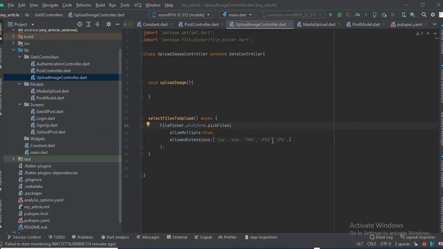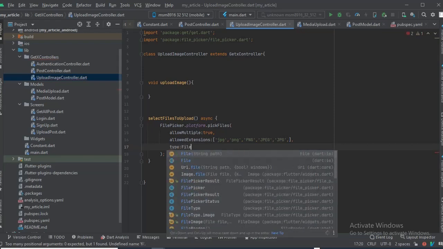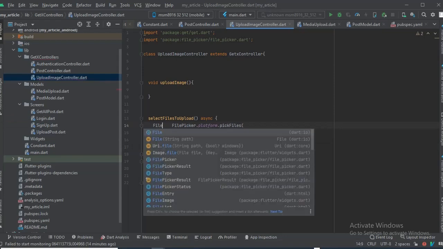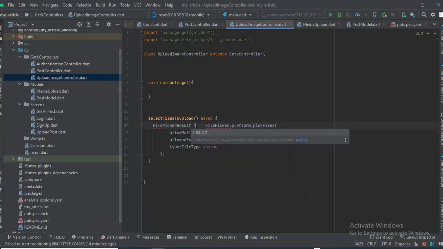And one more thing here is that the file type is going to be custom. Okay, so this will return to us the file picker result, right? I'm going to say result is going to be equal to this. Let's make this an await, so that it waits.